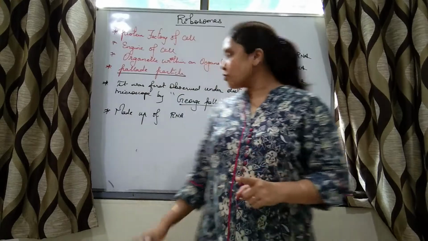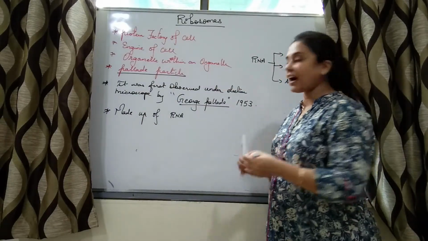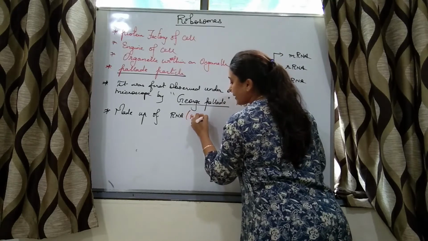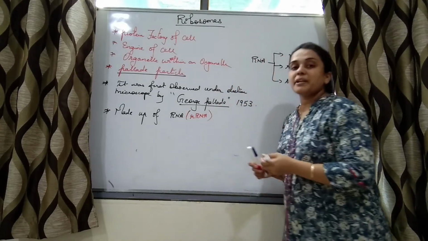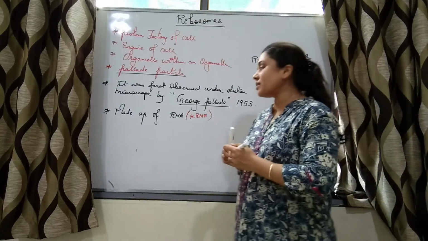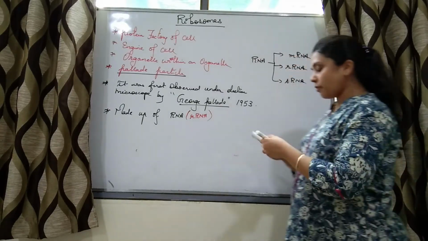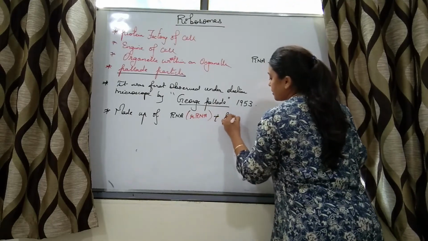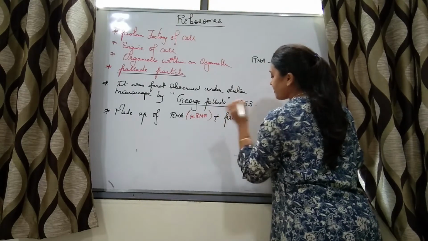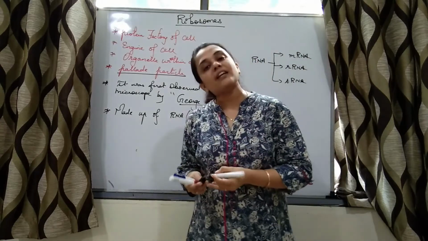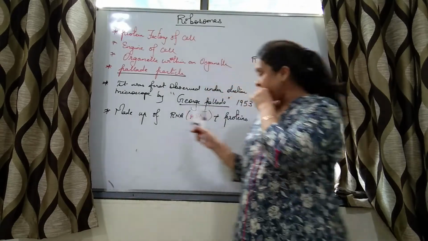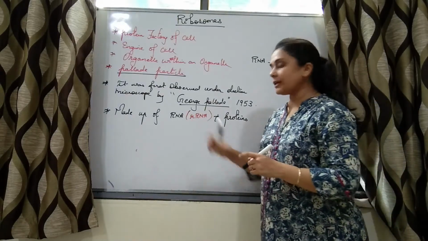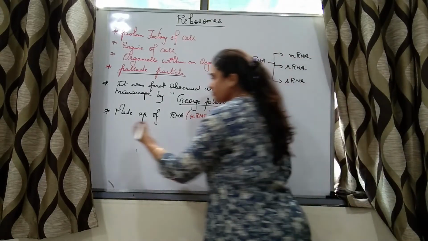So, ribosome is made up of which type of RNA? It is made up of rRNA. The name itself says ribosomal RNA. So, it is made up of RNAs and proteins. Right? Which type of RNA? rRNA.